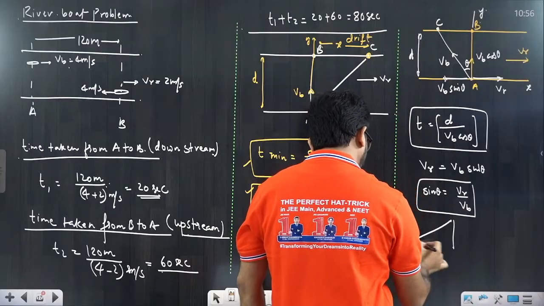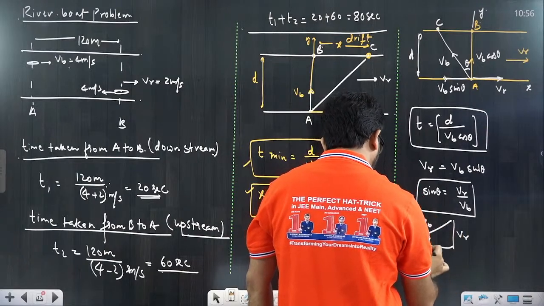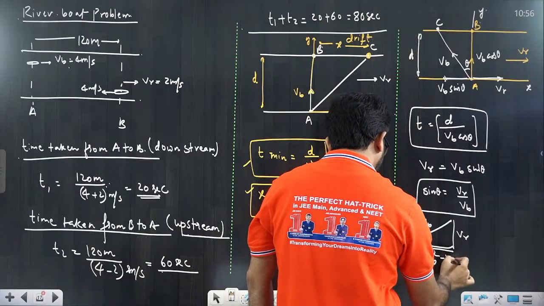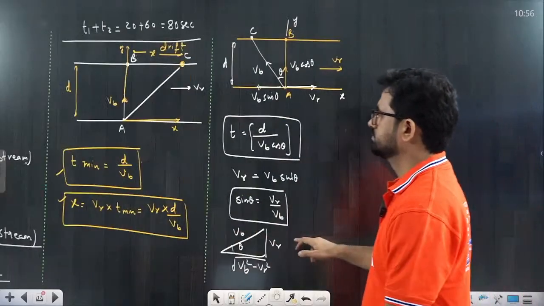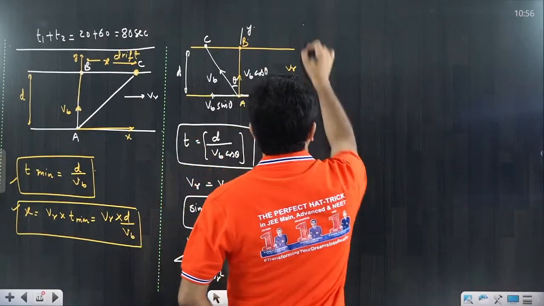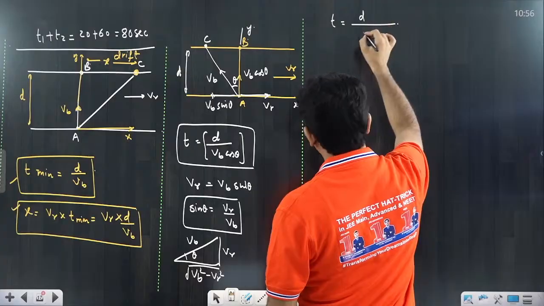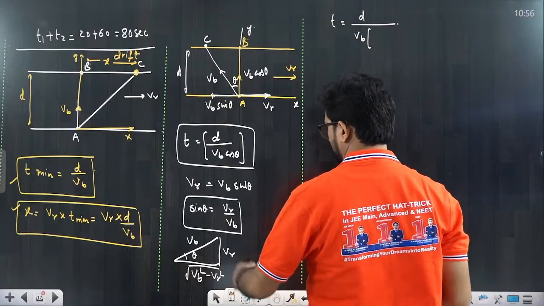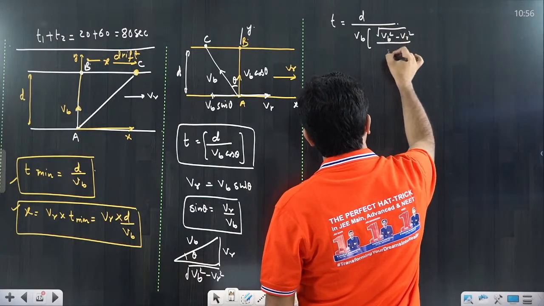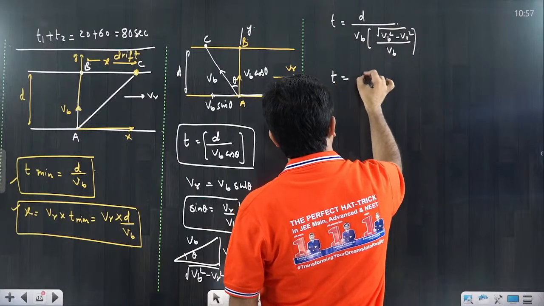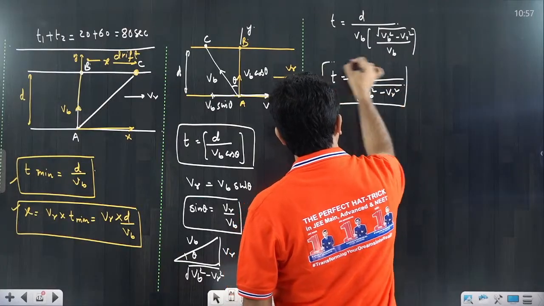You will make a triangle. It will help you to solve the value. That would be VR, this is VB, and that would be under root of VB square minus VR square. Using this I can calculate the time also. So T is equal to D by VB cos theta. Cos theta would be root over VB square minus VR square divided by VB. So VB cancels, and time is equal to D upon under root of VB square minus VR square. I can put it in and you will get the answer.